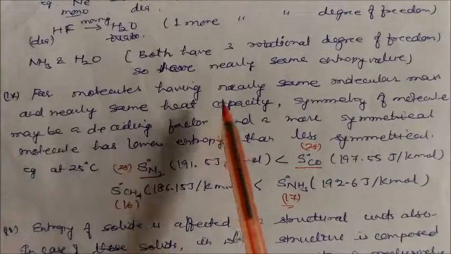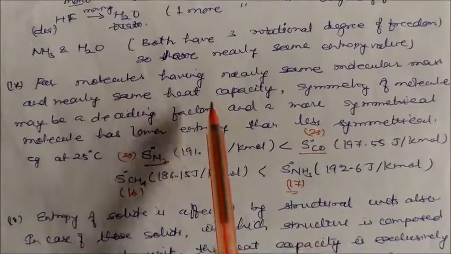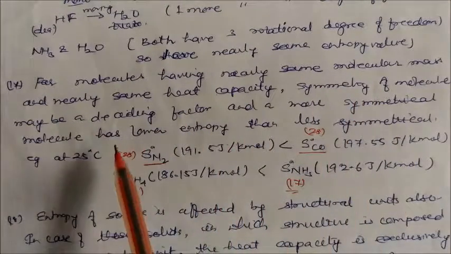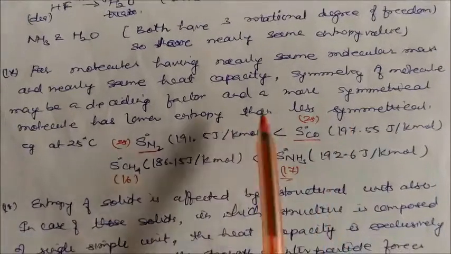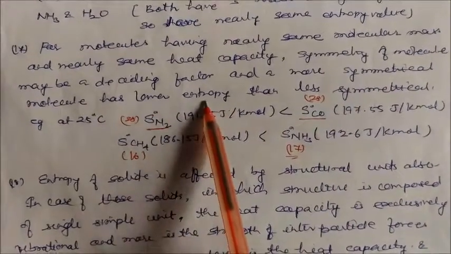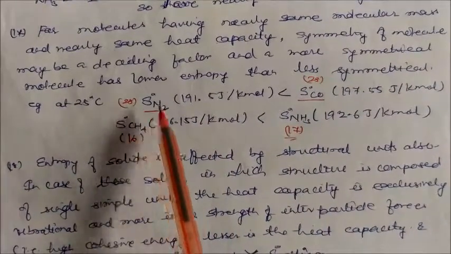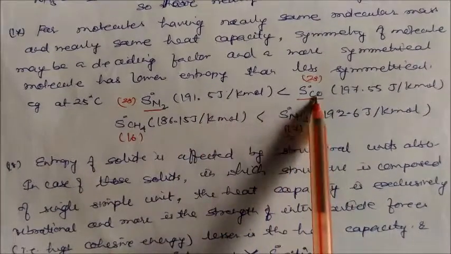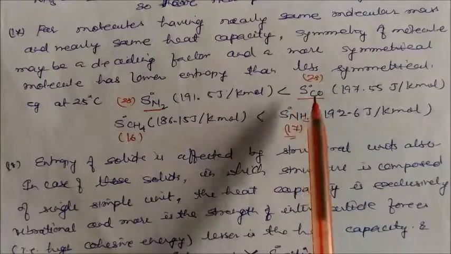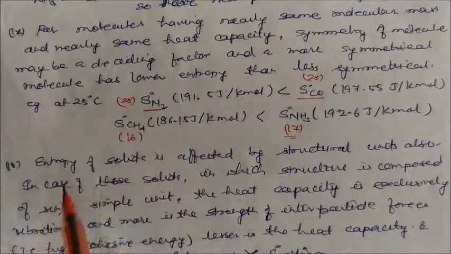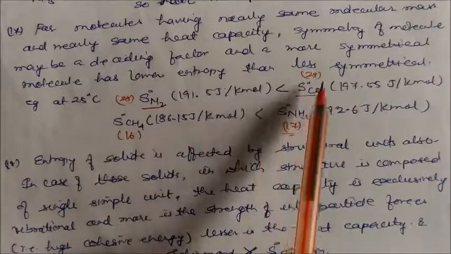This is also playing an important role in gases. For molecules having nearly the same molecular mass or nearly the same heat capacity, if the molecular mass is almost the same, then symmetry of the molecule may be the deciding factor. A more symmetrical molecule has lower entropy than a less symmetrical one. For example, the standard molar entropy of nitrogen is always lesser than that of carbon monoxide. Both have the same molecular mass, so we can look at the symmetry. This is more symmetric, this is less symmetrical.